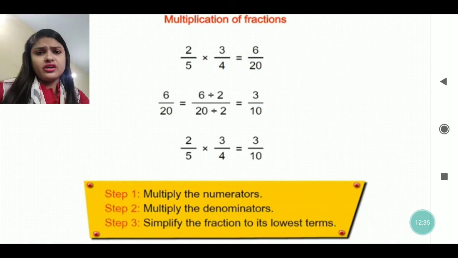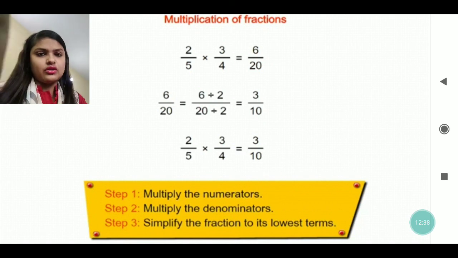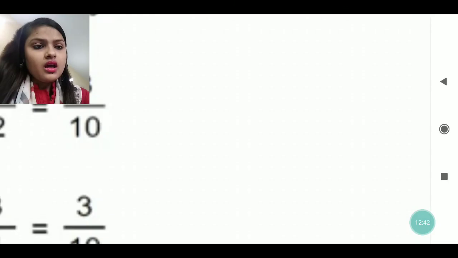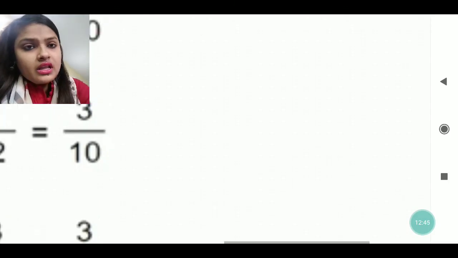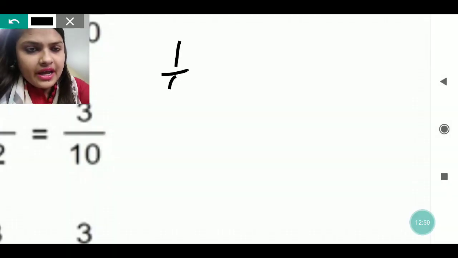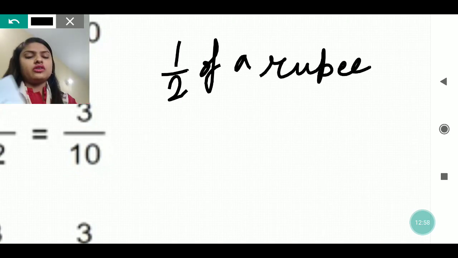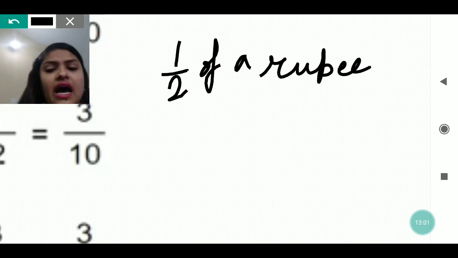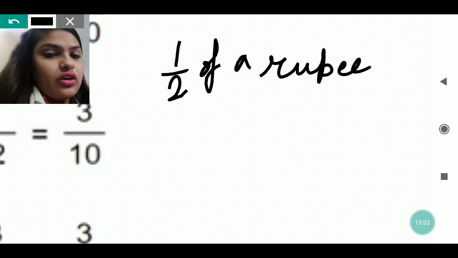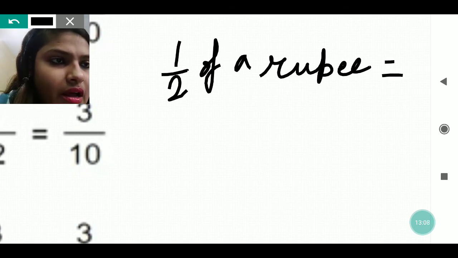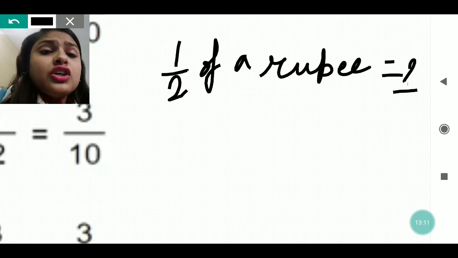Some of the questions are also given in your book, which I would like to discuss with you all. Suppose a question is given like 1 by 2 of a rupee. Okay, 1 by 2 of a rupee. So first we have to know how much paise it equals.